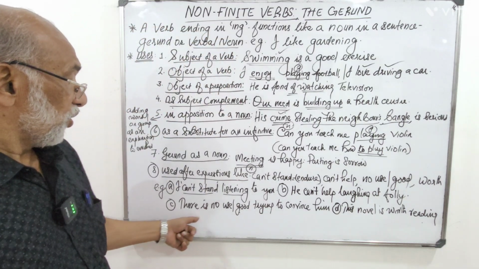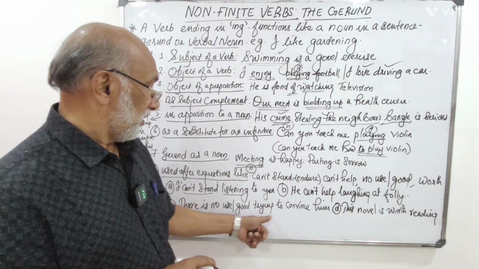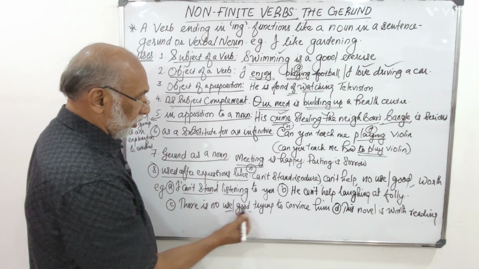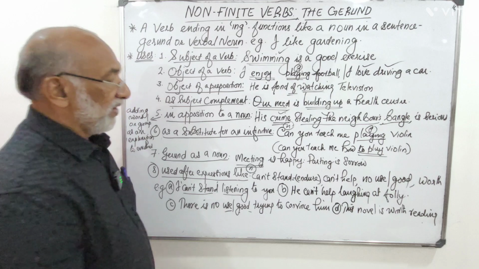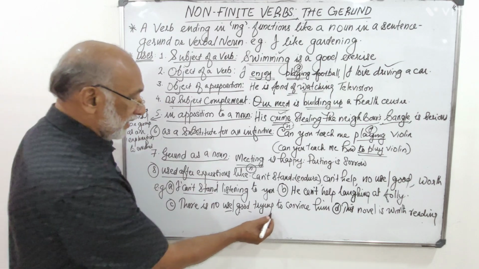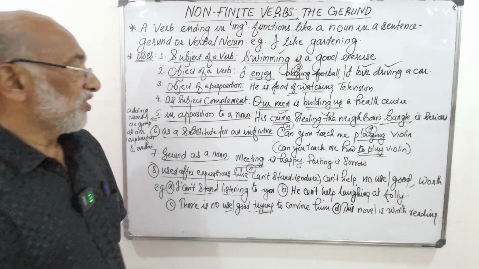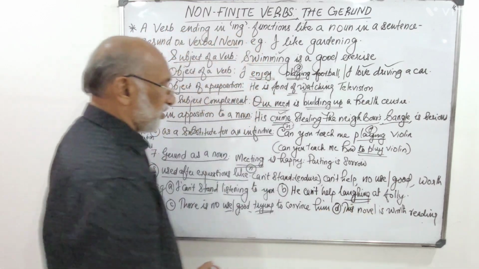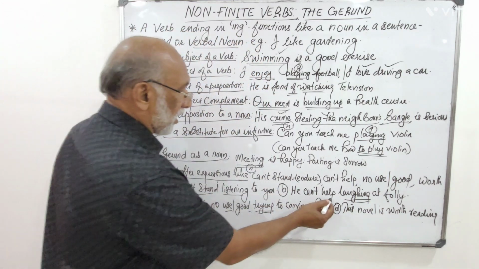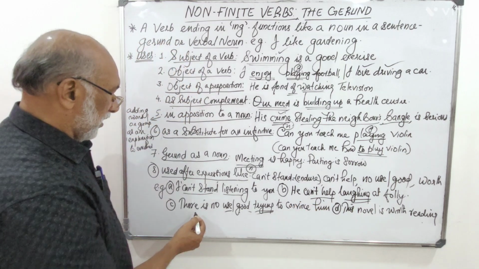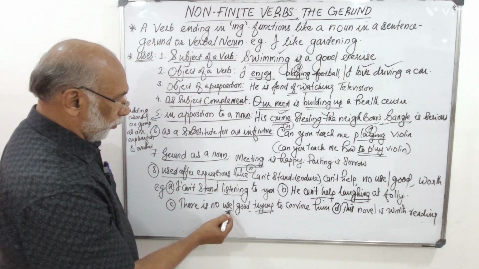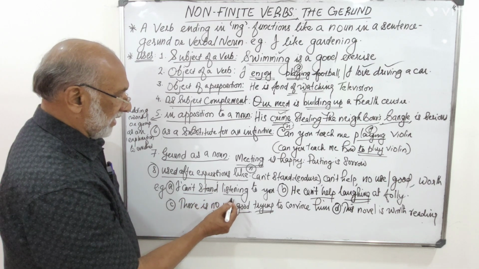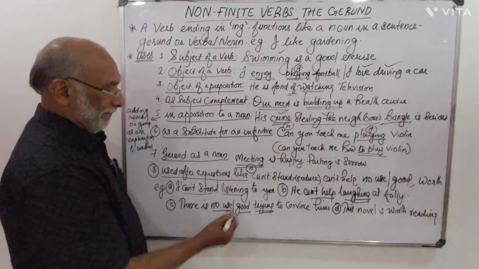Then third one, there is no use or no good. No is used with both the words use and good. No use, no good, trying to convince him. So here also try, here trying is the gerund. Here laughing is the gerund after the expression can't help. Here after the expression no use, no good. In the first case after the expression can't stand, this is the gerund listening.